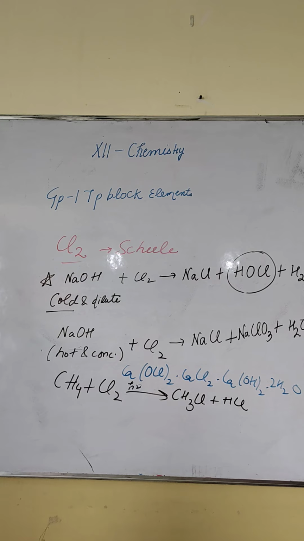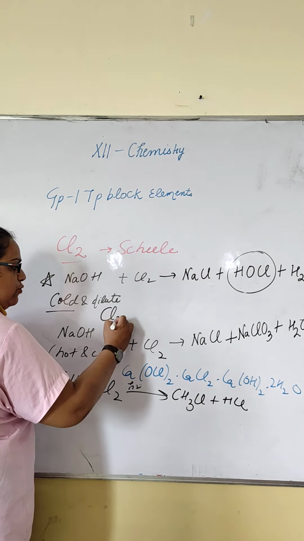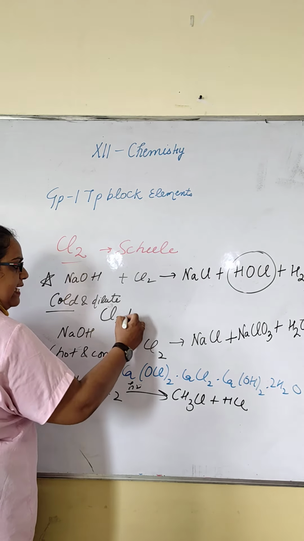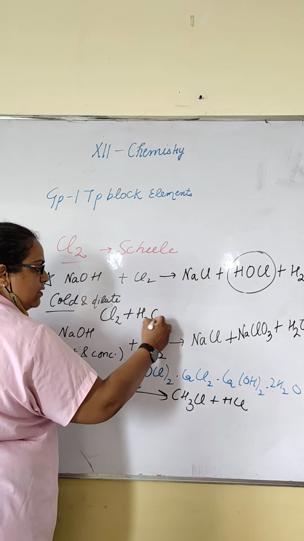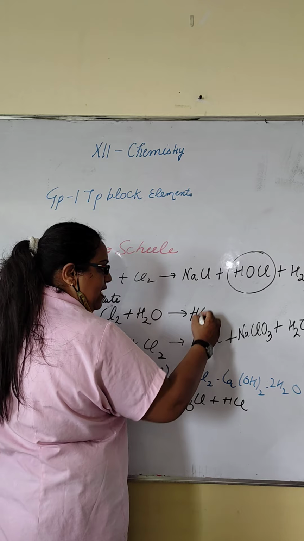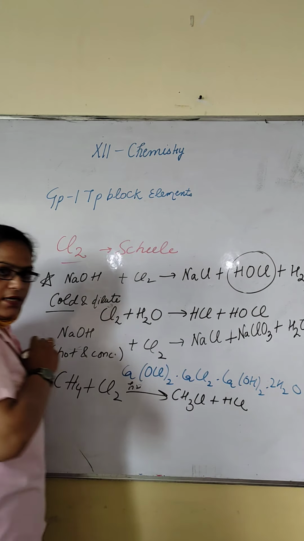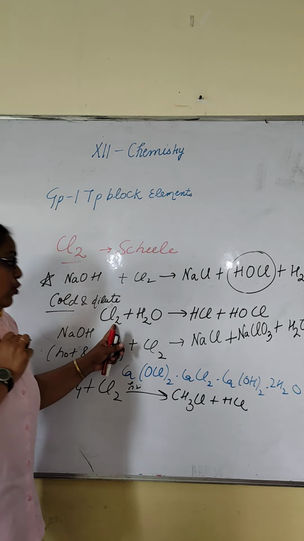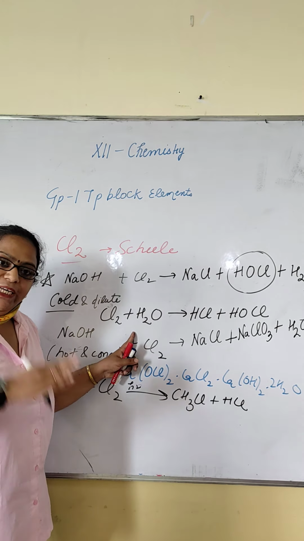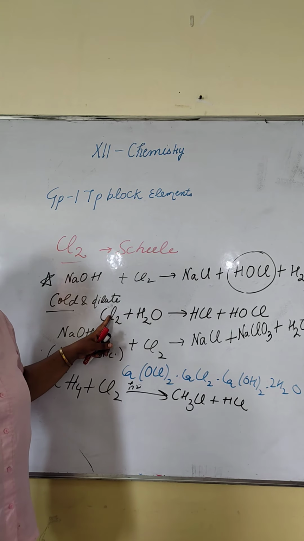Next is chlorine water, which is very important. See, Cl2 reacts with water to form HCl plus HOCl. Chlorine water on standing loses its yellow color.